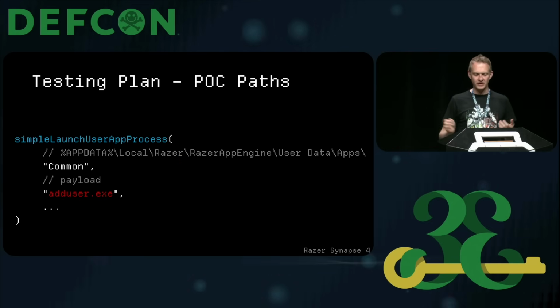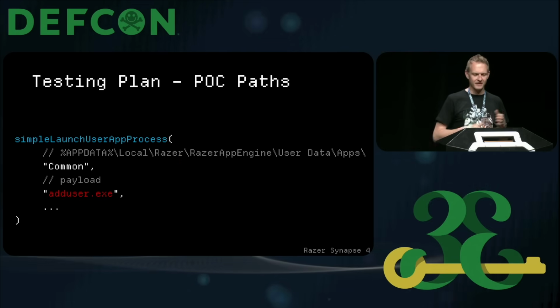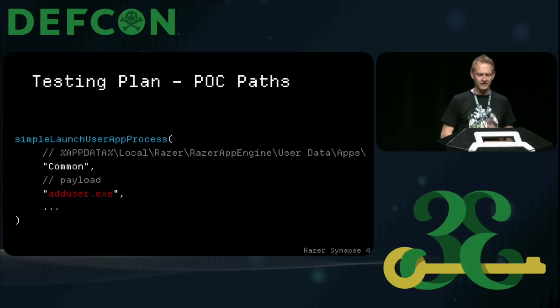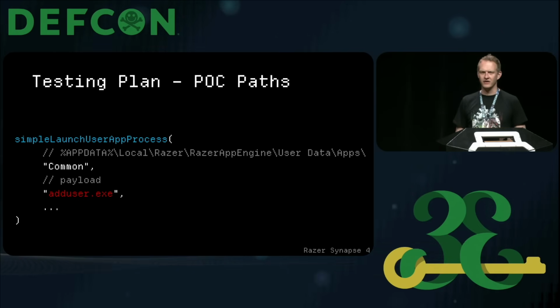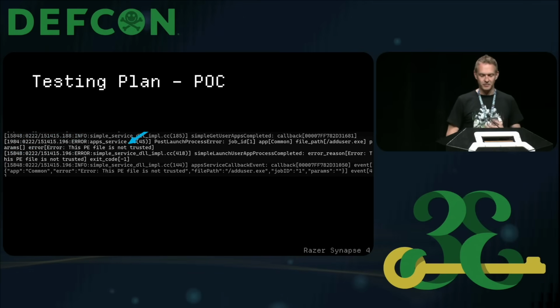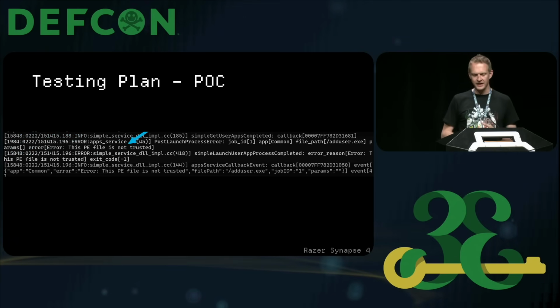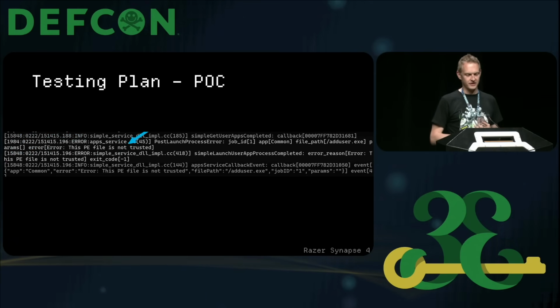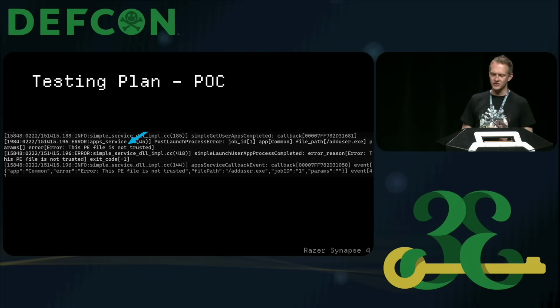Anyways, what that really boils down to is if you want to make this call, you can give this common as an argument, which is a path relative to app data, and then assuming your payload lives there, give that argument to run. When you run that, the DLL would be extremely verbose in what it's doing, and one of the lines you might spot there is this one that says this PE file is not trusted.